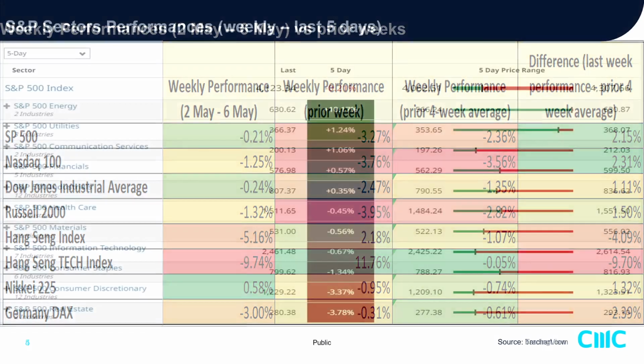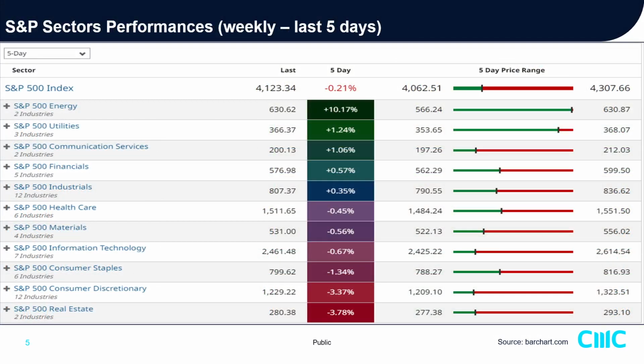Before we jump into the technical analysis charts of the various individual stock indices, let's quickly recap last week's performance of the 11 key S&P sectors that make up the SPX 500 index. We could see that 5 of them are in the green, but I want to highlight the top performer, which outperforms significantly by a wide margin: the SPX 500 energy sector. For the ETF, the ticker code is XLE, it outperformed by 10% versus a loss of -0.21% on the SPX 500. This is supported by firmer oil prices in the last 2 weeks.